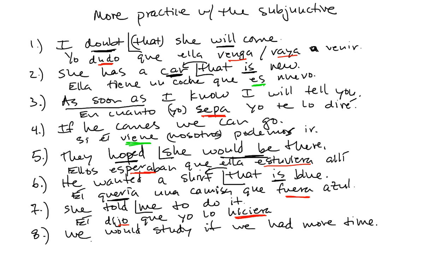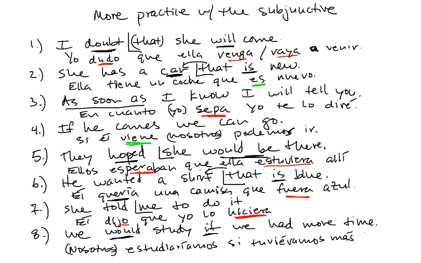And finally, we would study if we had more time. This is an if clause. Is there a conditional verb in the sentence? A would. Here's the would. Therefore, the verb after if must be past subjunctive. We would study. Nosotros, optional. Estudiaríamos, would study, si tuviéramos más tiempo. Okay. Conditional verb. The verb after if then has to be past subjunctive.